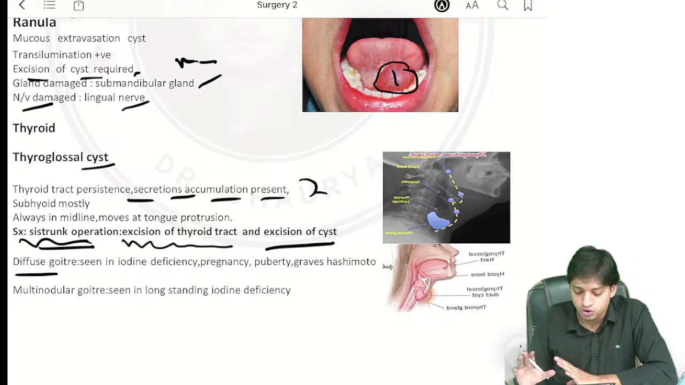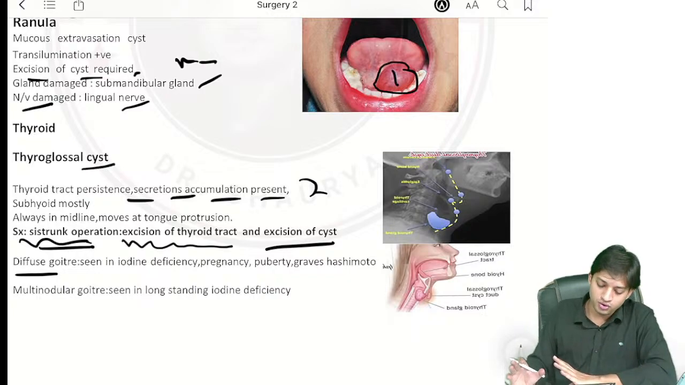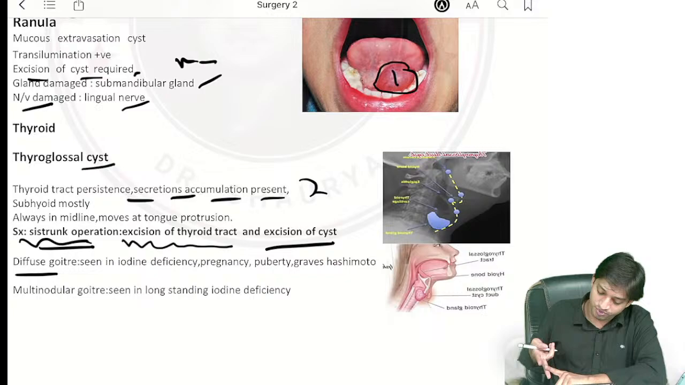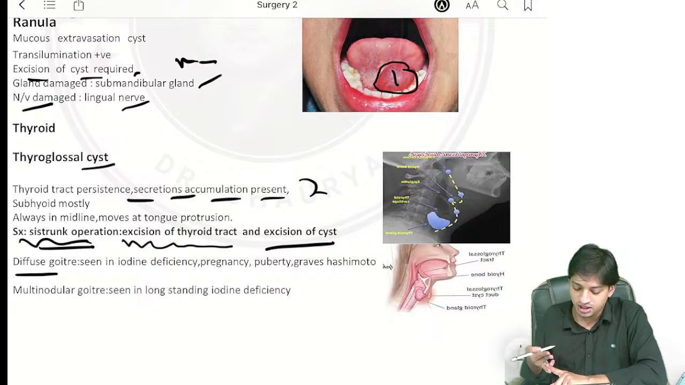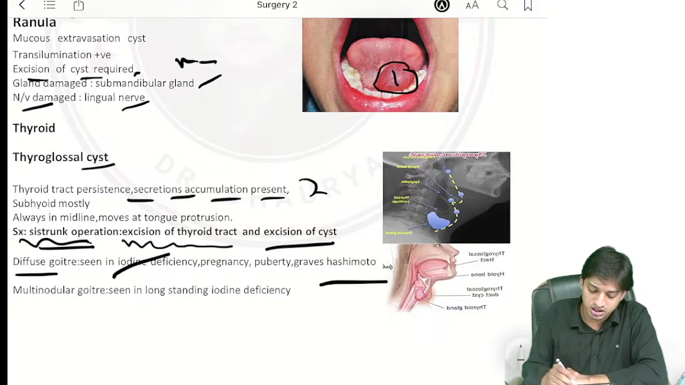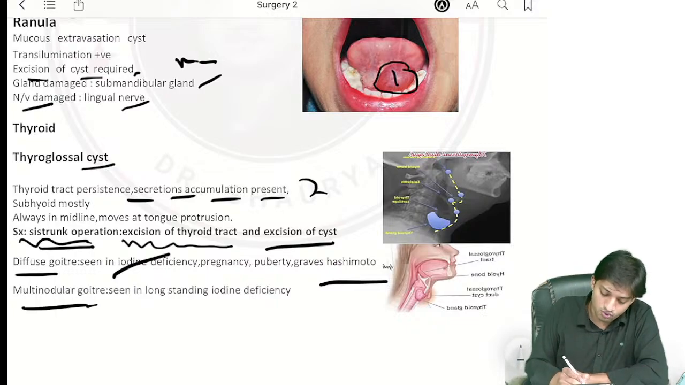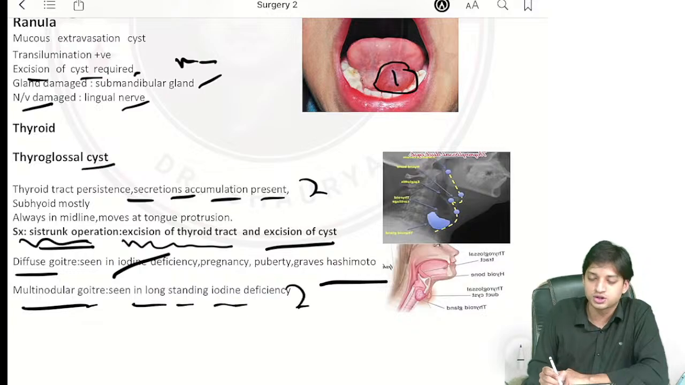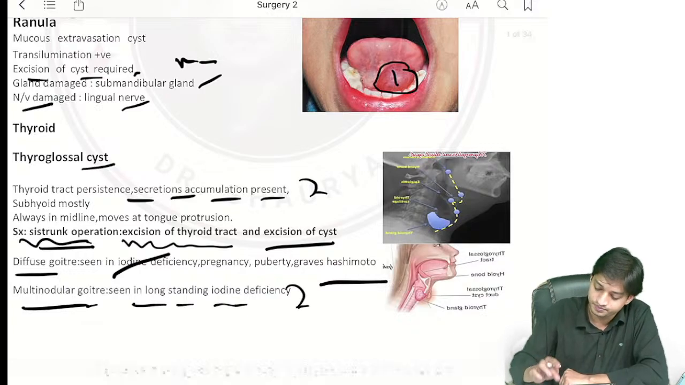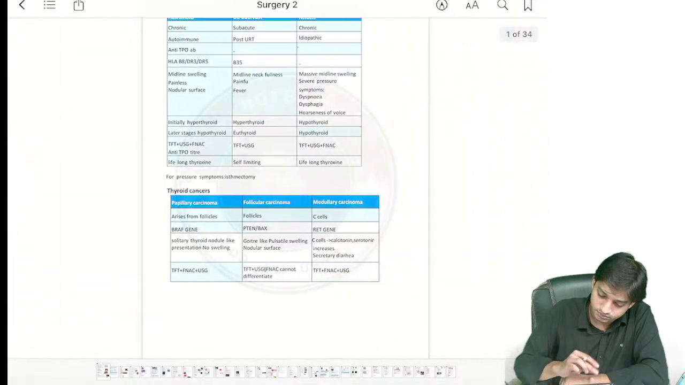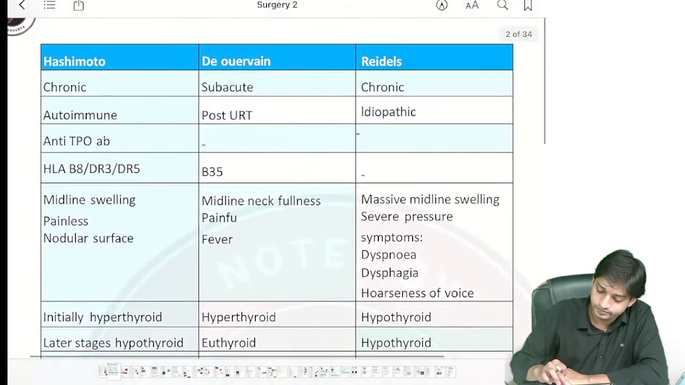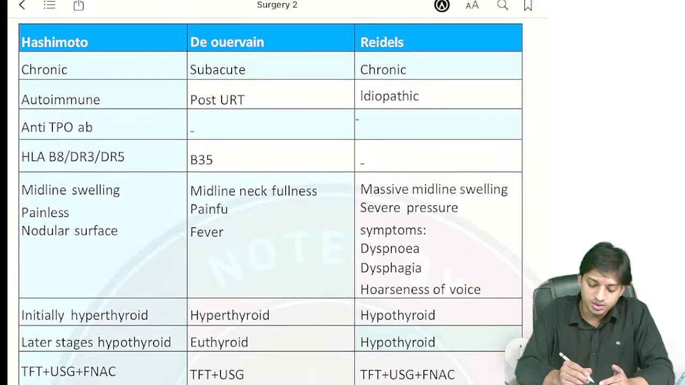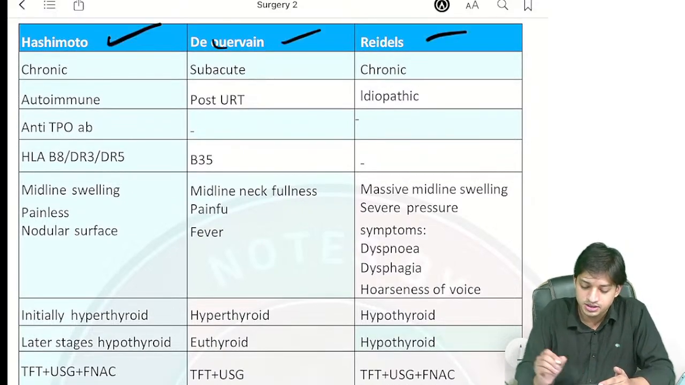Now, diffuse goiter. Where do you see diffuse goiter? Wherever there is iodine deficiency, or in case of pregnancy, in case of puberty, Graves and Hashimoto, you will see diffuse goiter. Now, multinodular goiter, where will you see? It is seen in long-standing cases of iodine deficiency. Coming to Hashimoto, De Quervain and Riedel's thyroiditis.